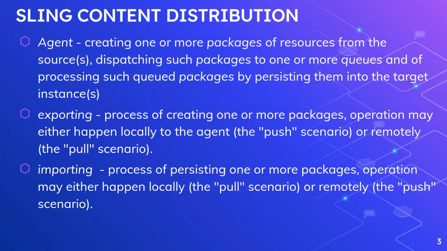Here it is the publisher, and the author is just going to pull the package. Importing is again the process of persisting one or more packages. It will get the package either through the pull scenario or the push, whether it was created locally or remotely, and persist it into the instance. That's called importing.